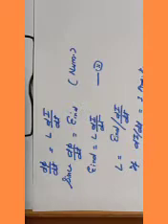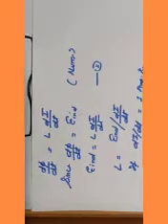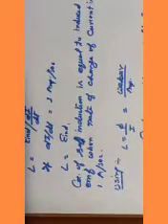Then E induced equal to L di by dt or L equal to E induced upon di by dt. So if di by dt equal to 1 ampere per second, then L equal to E induced. Then we can define it: coefficient of self-induction is equal to induced EMF produced in the coil when rate of change of current is 1 ampere per second. Clear? Is there any problem for anyone?